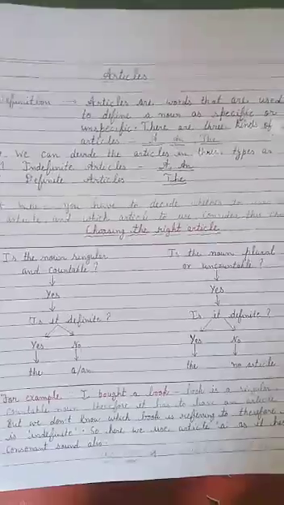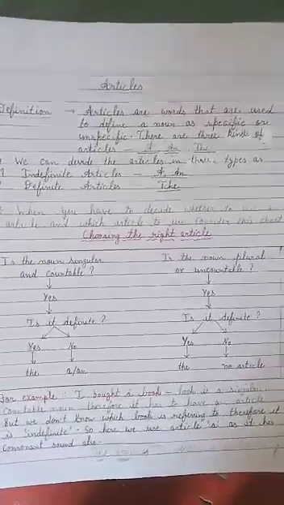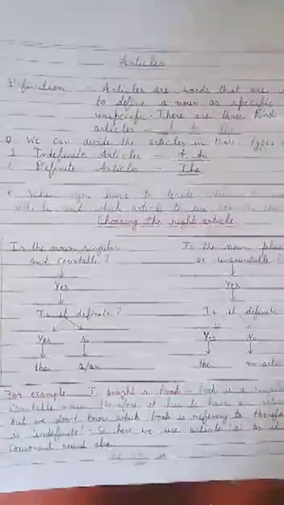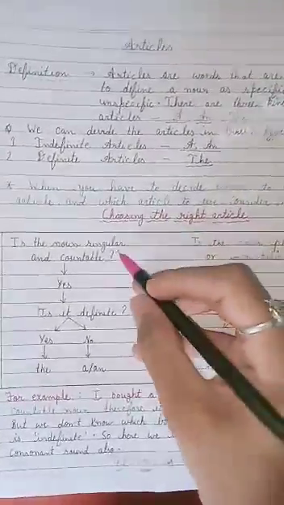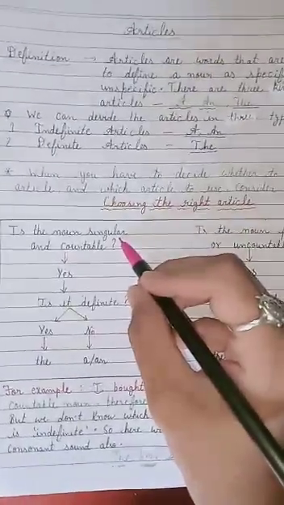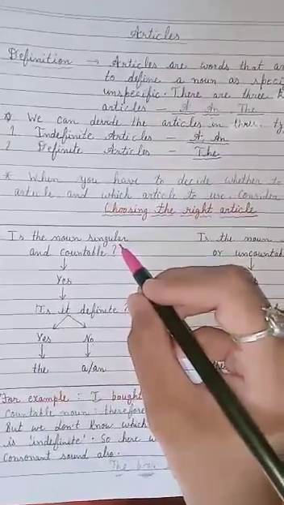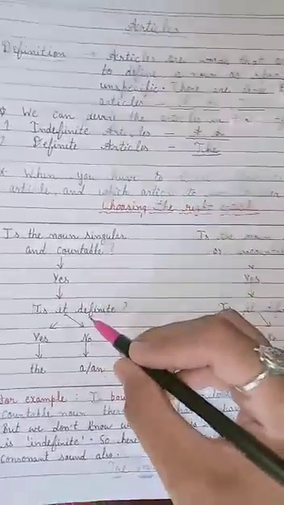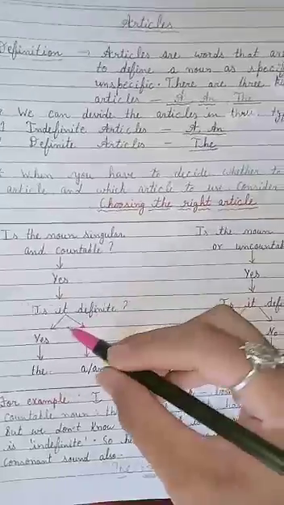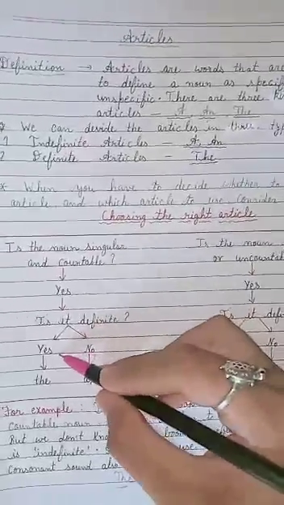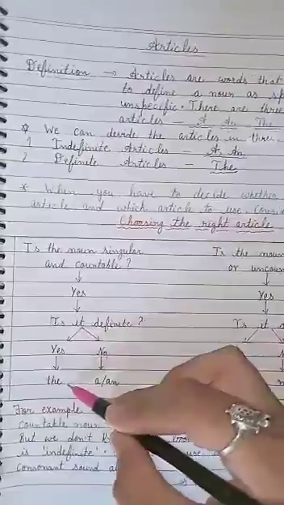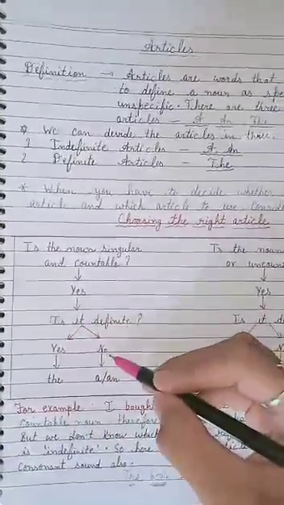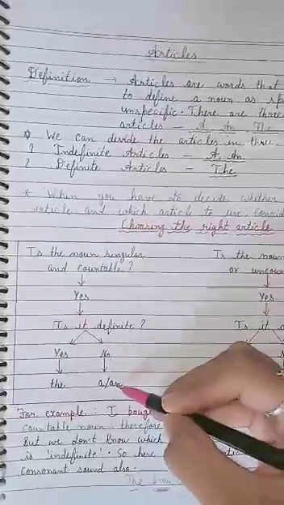When you have to decide whether to use an article and which article to use, we have to consider the following chart: choosing the right article. Look at this side first. First of all, what you have to look at is whether the noun is singular and countable. If yes, then we have to look at whether it is definite. If it is definite, then we have to use the article the. And if it is not definite, then we have to use the article a or an.